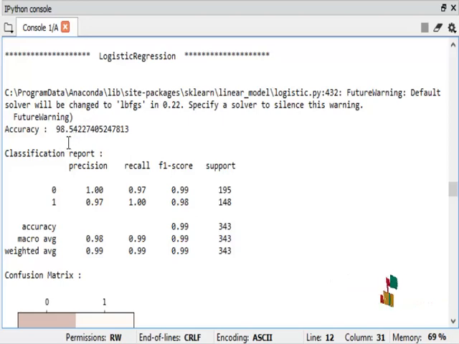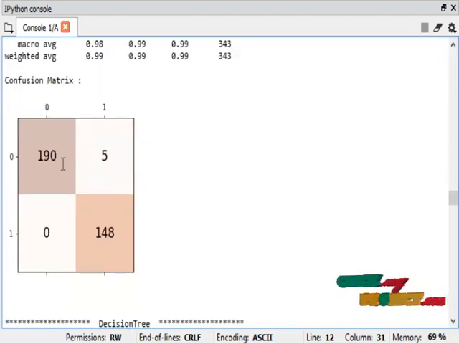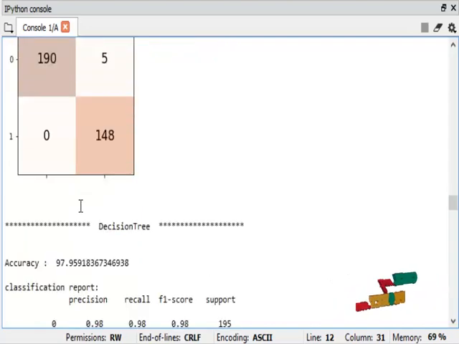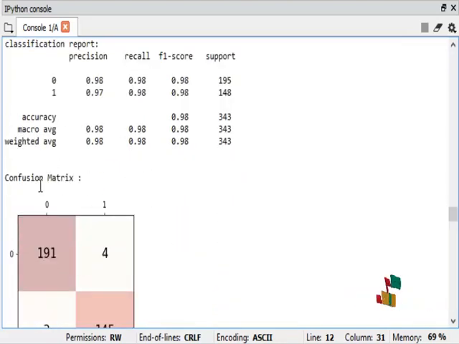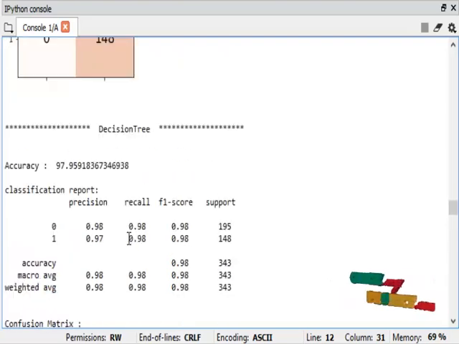Logistic regression accuracy is 98.54, and then the confusion matrix. Then the second algorithm is decision tree. Accuracy is 97.95. This is our confusion matrix for decision tree.